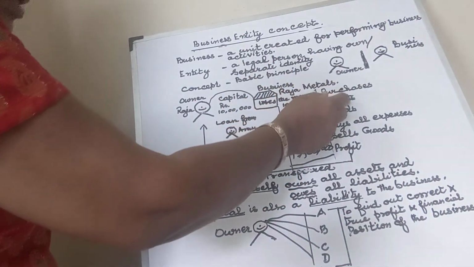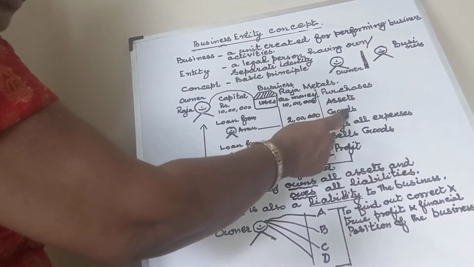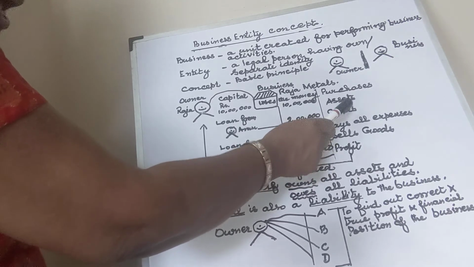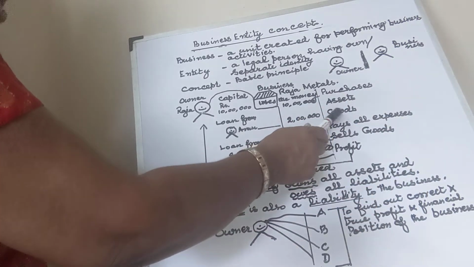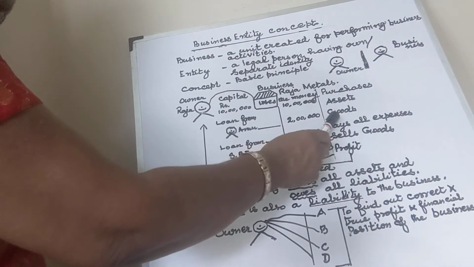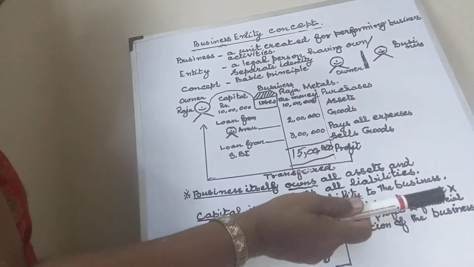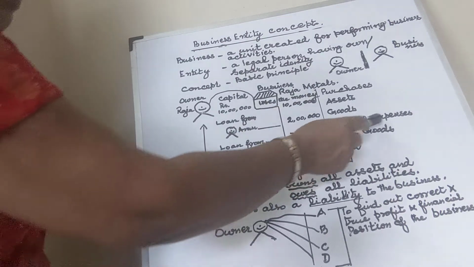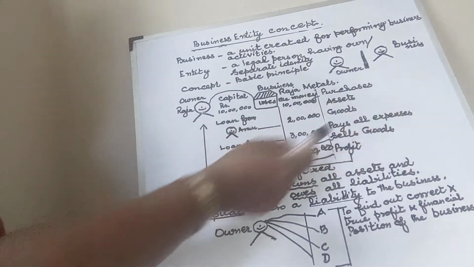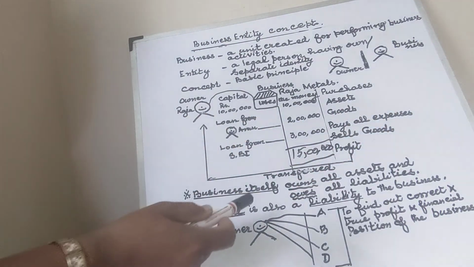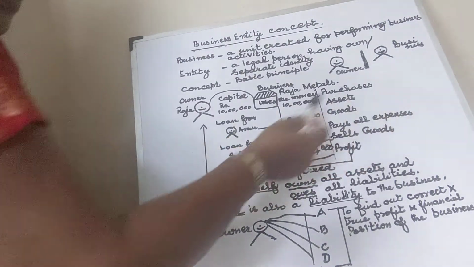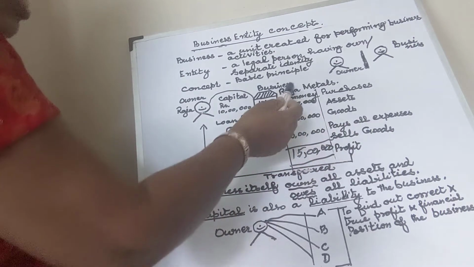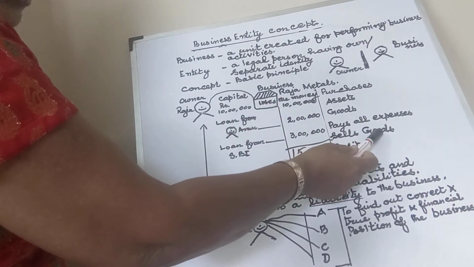So it purchases assets, it purchases goods. Goods means the items meant for resale. It will buy and sell those goods. If it is a manufacturing company, it will process the raw materials, bring them into a finished product and sell it. And Raja Metals will pay all the expenses like electricity bill and water bill. Whatever payment has to be made, all will be made in the name of Raja Metals.